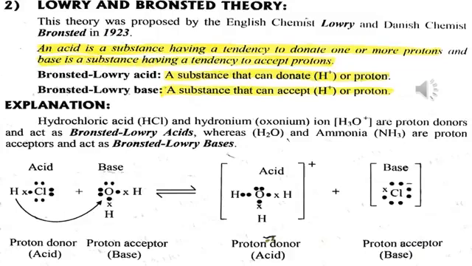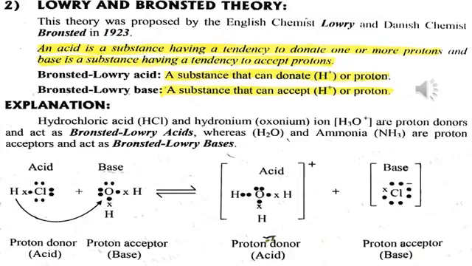Now, for explanation, look at this example of HCl and H2O. In this example, HCl is an acid because it is donating H ions to water, and water acts as base as it is accepting H ions.